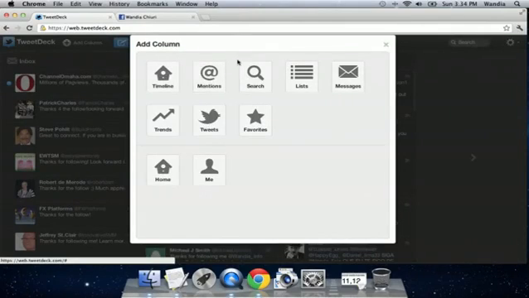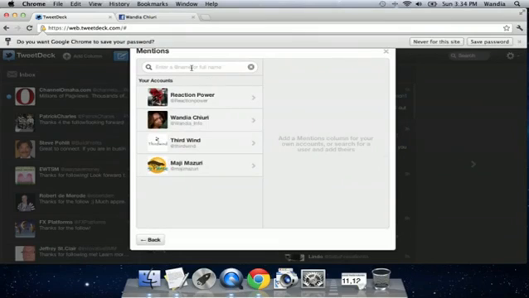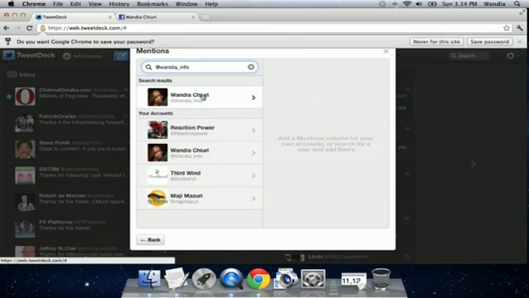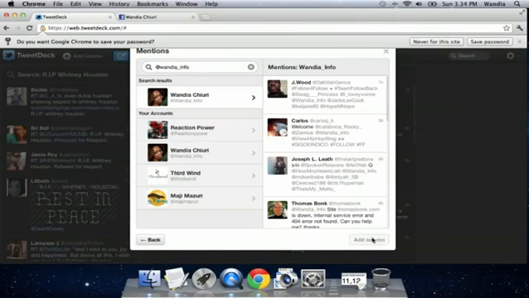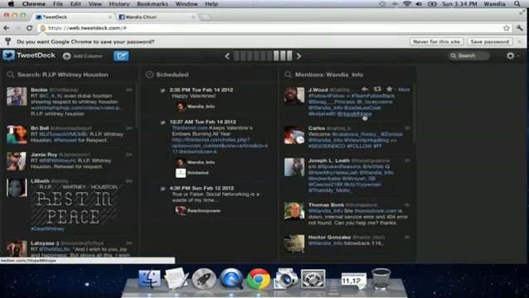I can make it so I want the specific column to be about @mentions of me, for example. My account is wandia.info, and so I can say I want to find out everything that is sent out to wandia.info. Just simply click enter. Click on that button so it shows up over here, and I can click add column, close, and now I have this column right here that's all specifically of mentions to me.